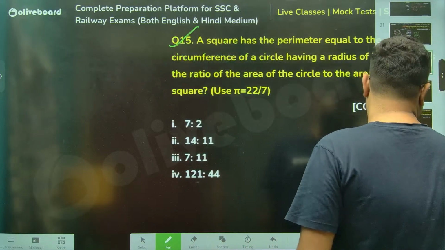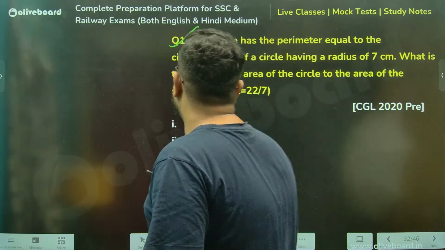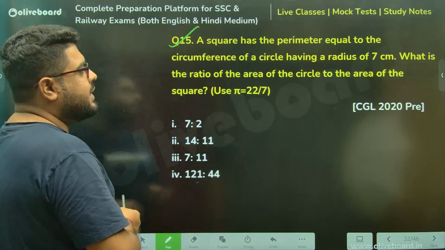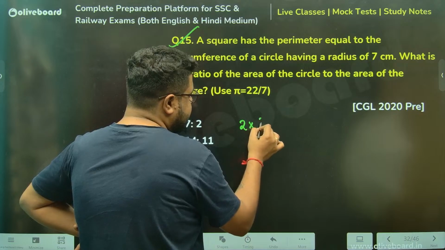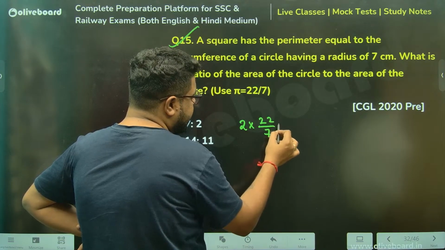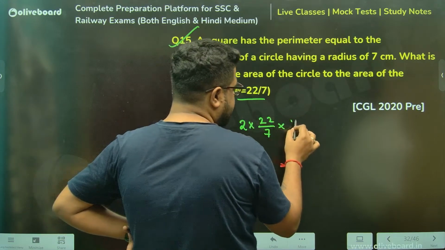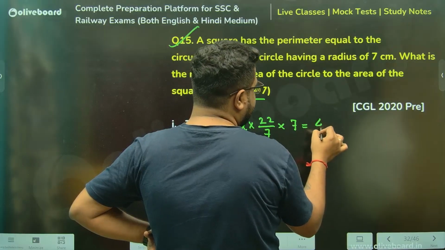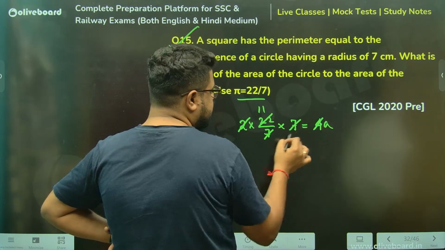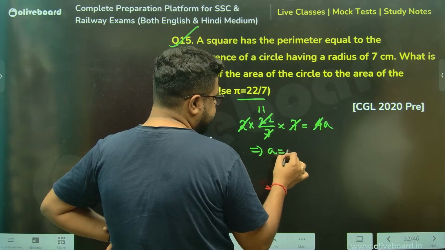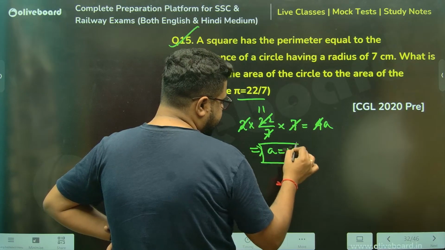A square has a perimeter equal to the circumference of a circle having radius 7. Circumference of a circle having radius 7, 2 pi is 22 by 7, into r. That is equal to 4 times a. So 2 gone, 11. So a is 11. Side of the square is 11.